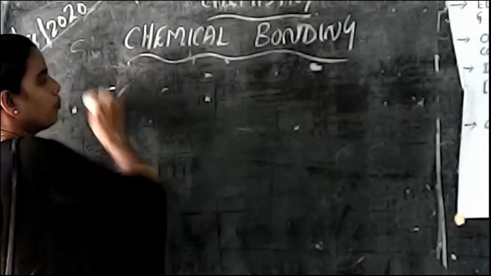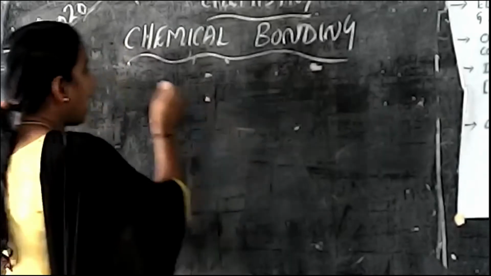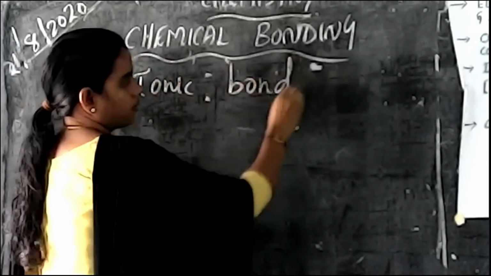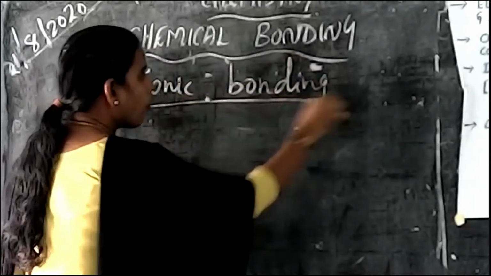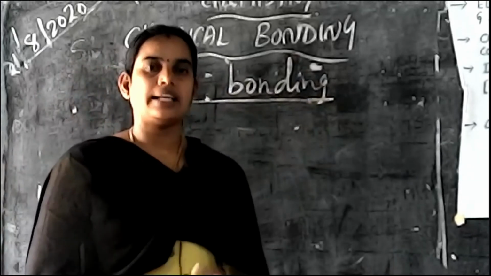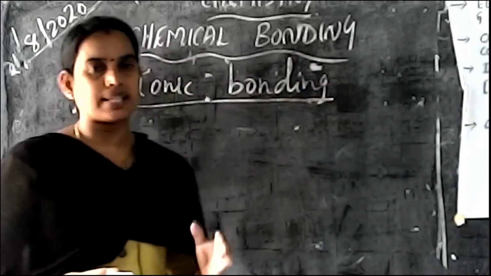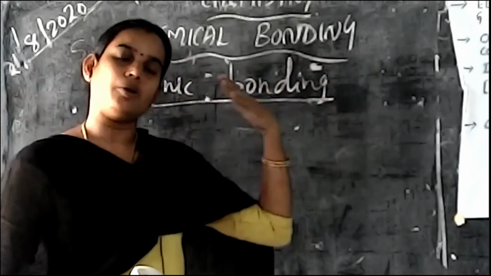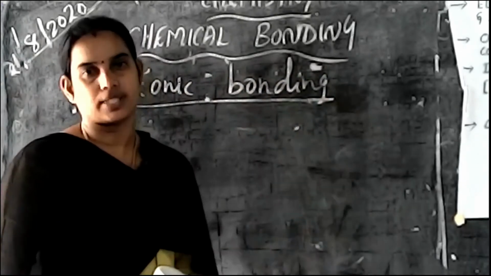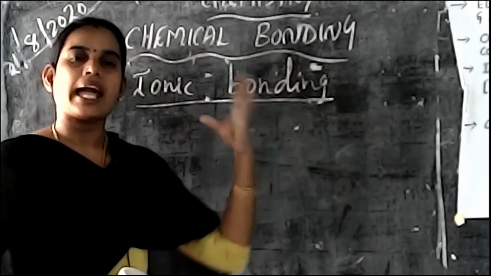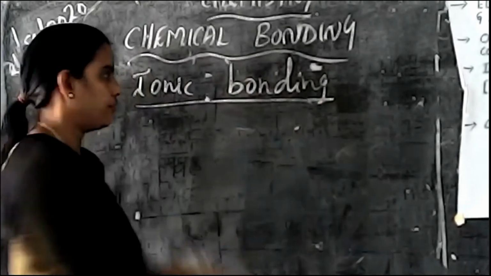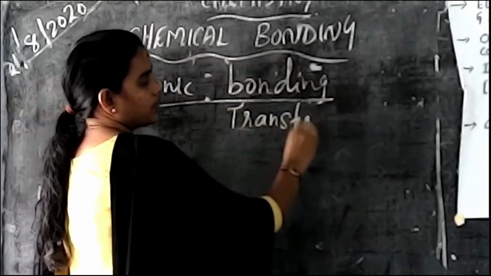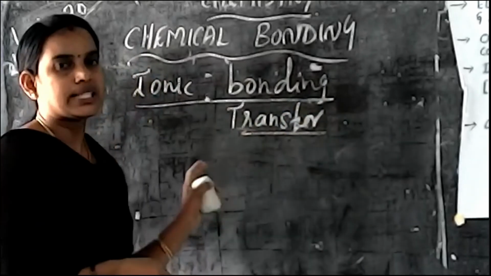Next we are moving on to the next important topic, ionic bonding. The meaning of ionic bonding is transfer of electrons. Transfer means exchanging electrons. Two or more elements are involved in this process, and they always exchange their electrons. So ionic bonding means transfer of electrons.